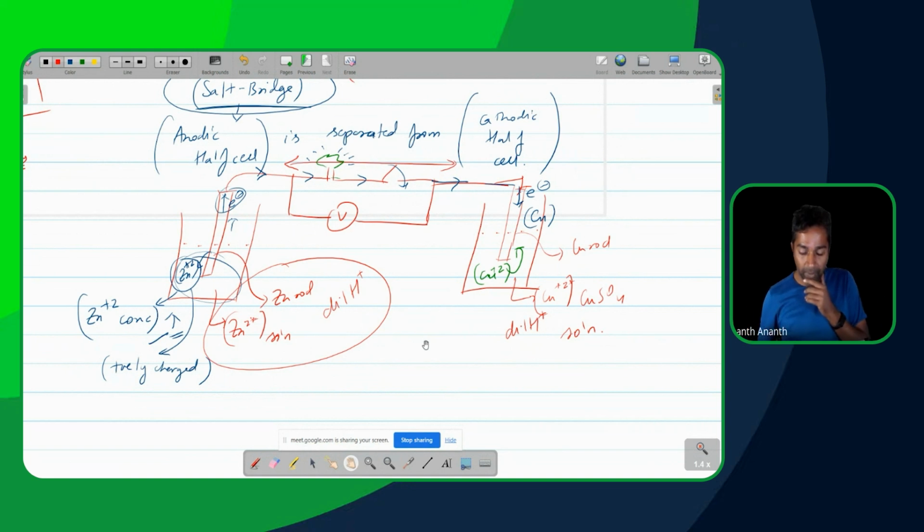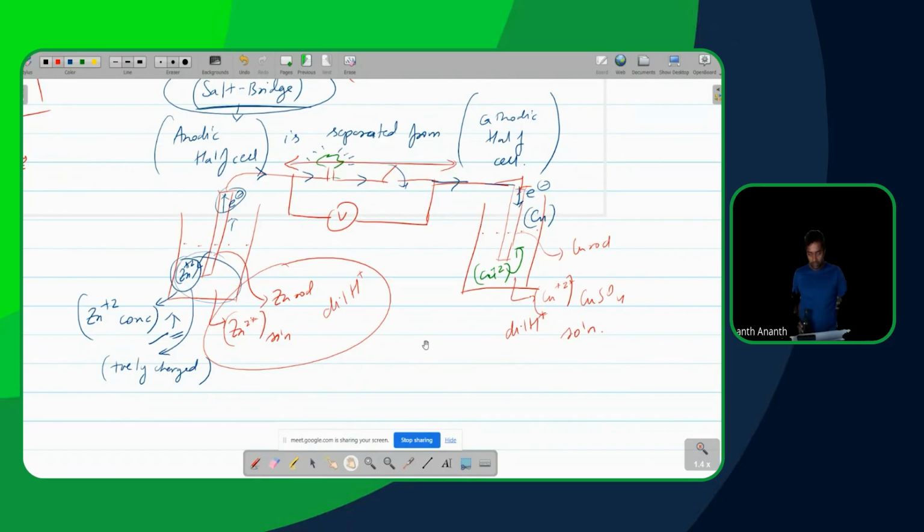What is the story I'm trying to explain here? What is a voltage measuring? It is measuring the tendency of that chemical reaction to happen. Correct?